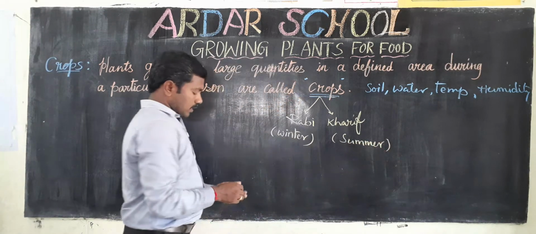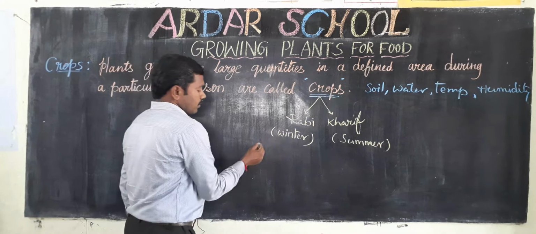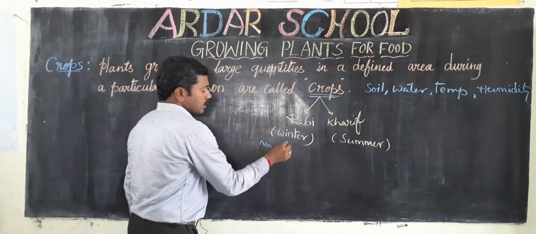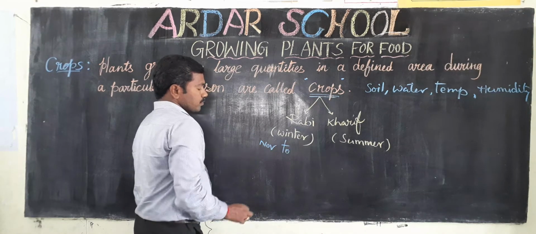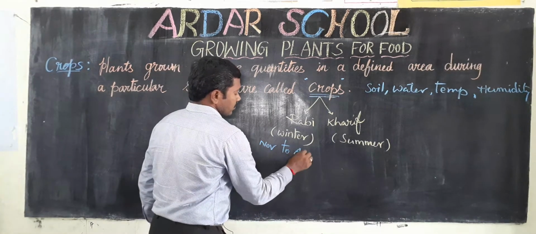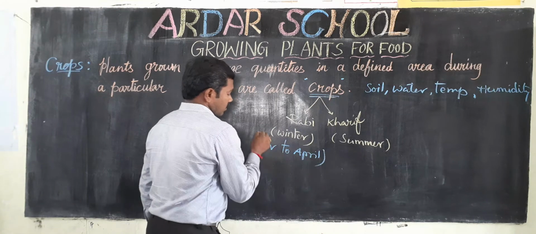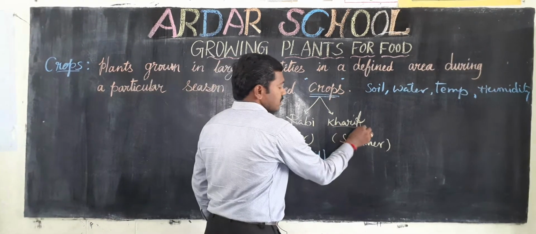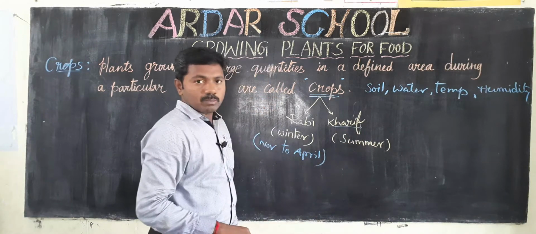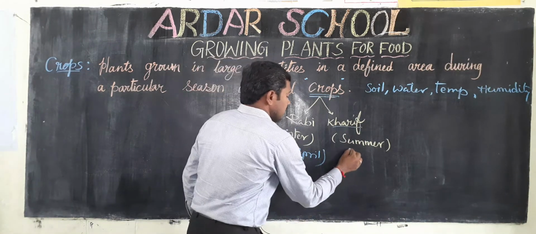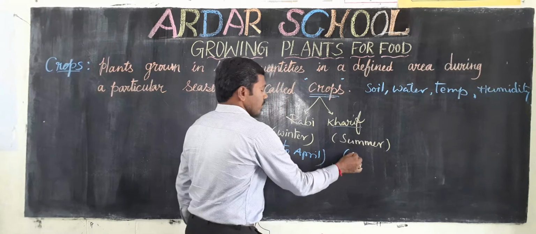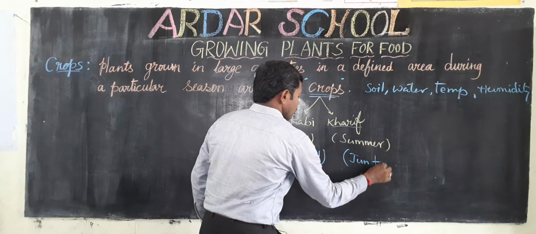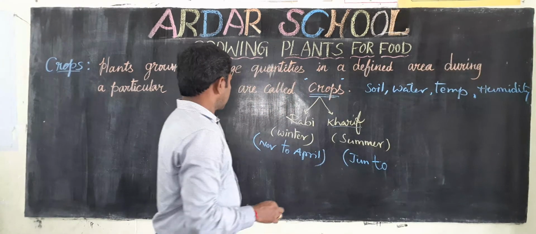If you observe the months, winter means November to April. The kharif season or summer crops can grow from June to October.